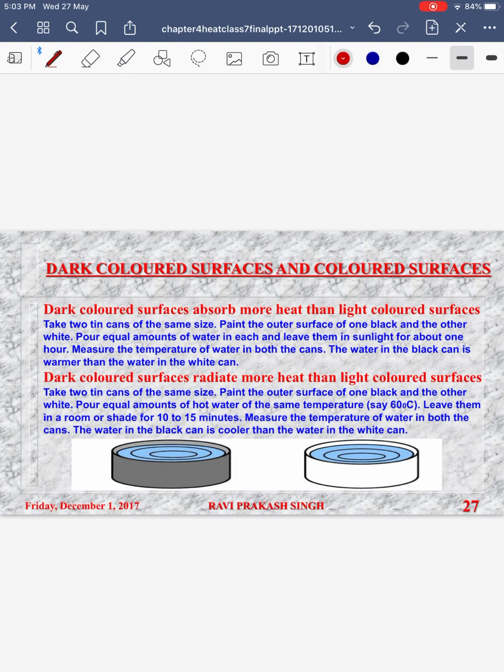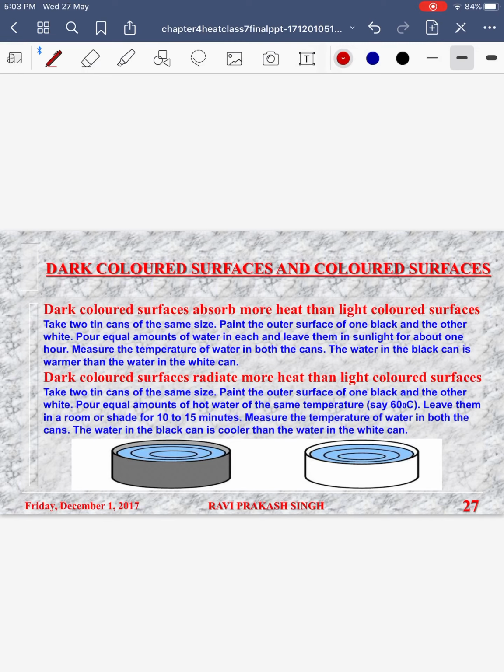So now you can understand the basic difference. In conduction, the molecules are vibrating, passing the energy, they are not leaving the place. In convection, the molecules are leaving the place, hotter molecules rising up, colder molecules coming down. Radiation is a mode of transfer of heat energy which does not involve the intervening medium and just passes on the energy from the source to the object.